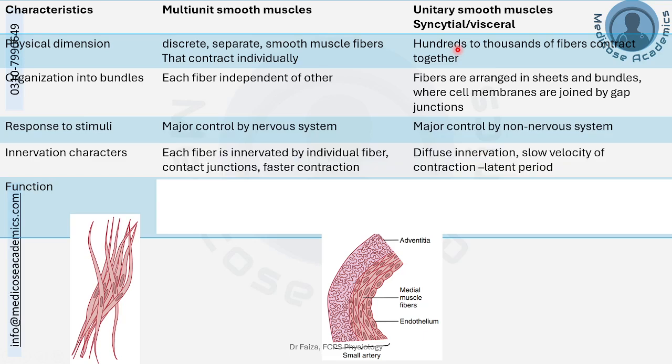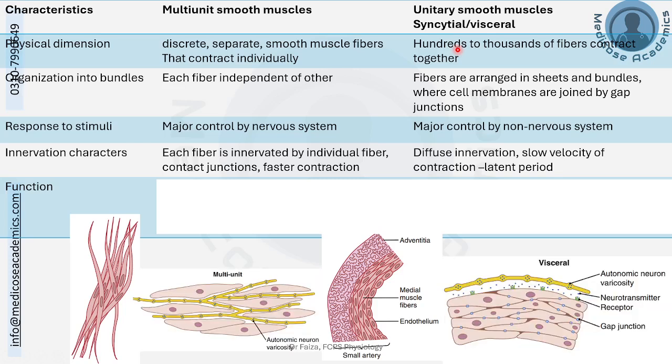Multi-unit smooth muscles have innervation by individual fiber, each fiber innervated individually for faster contraction, and the muscle fiber junction is in this form, a contact junction. Each muscle fiber has its own innervation in direct contact with the neuronal terminal, whereas unitary smooth muscles are innervated in a diffuse manner.